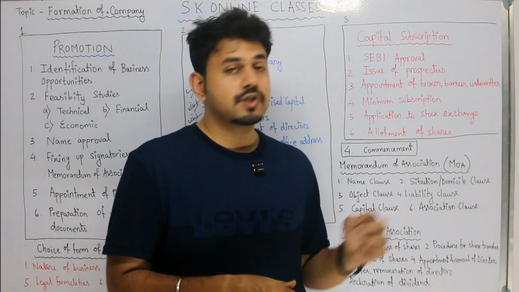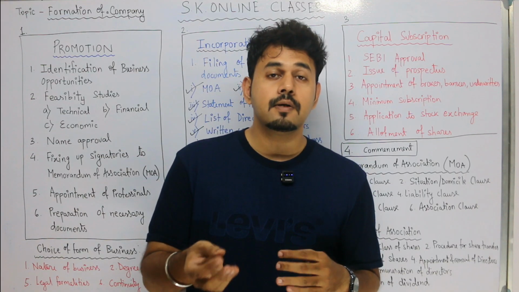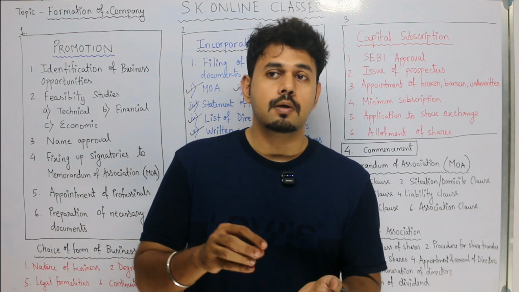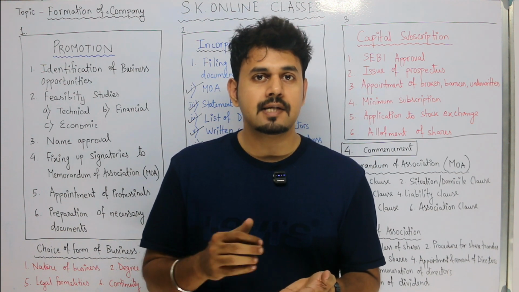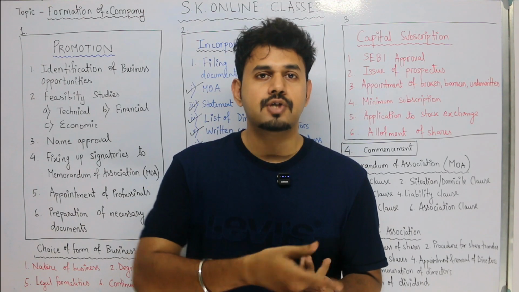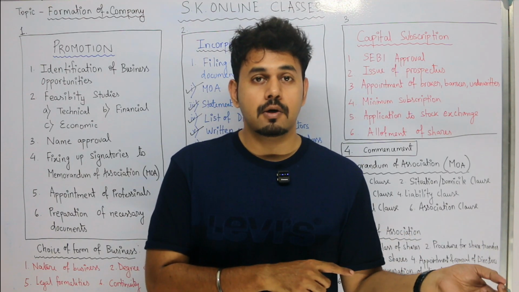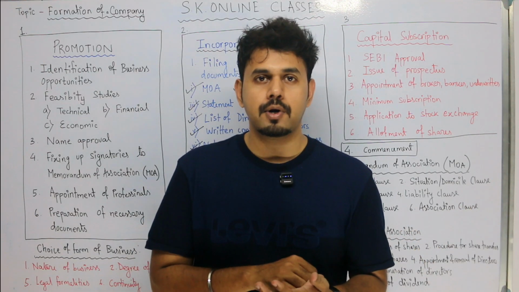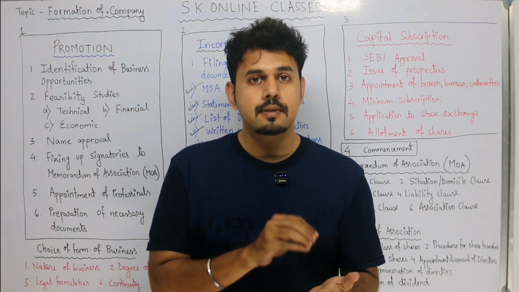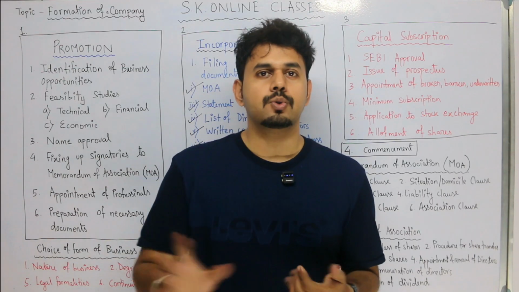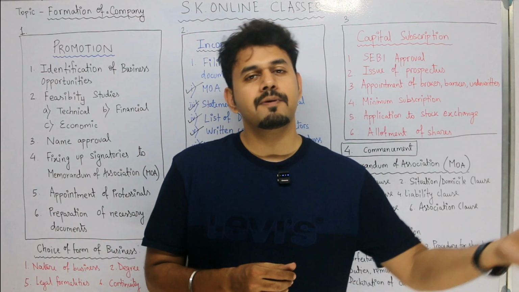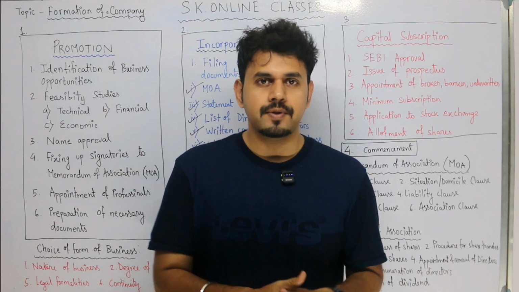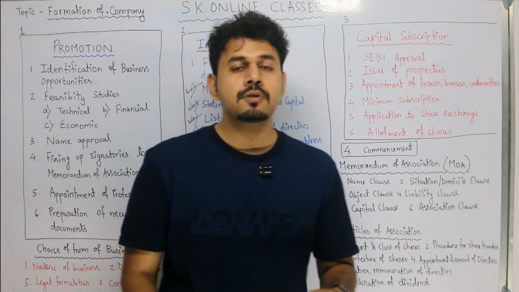And at the end, allotment of shares. So allotment of shares means if the shares have got listed in any of the stock exchanges, then you need to take all the details of the shareholders, the name, the address, and you have to allot the shares to them. Of course, SEBI or the registrar of the company have to be informed about it. That these are the shareholders, these are their addresses, and we are allotting the shares to them. So you will be giving the shares to those people who have applied for the shares, who have subscribed the shares. You will allot the shares to them. So with this, the entire stage of capital subscription comes to an end.